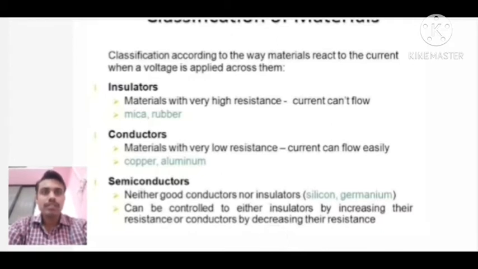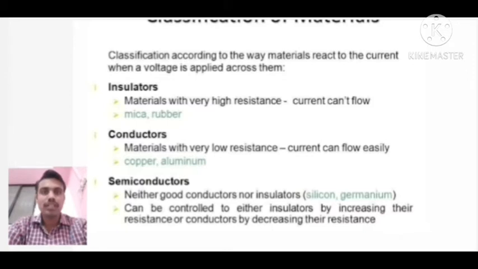So semiconductor is neither a good conductor nor an insulator. We can convert it from insulator to semiconductor. Examples of semiconductors are silicon and germanium. We can increase the conductivity of a semiconductor by addition of impurity.